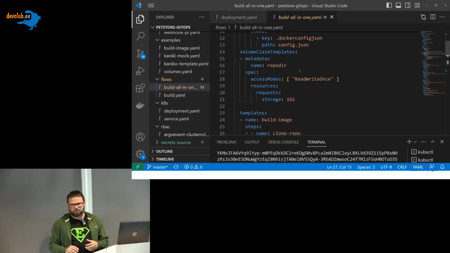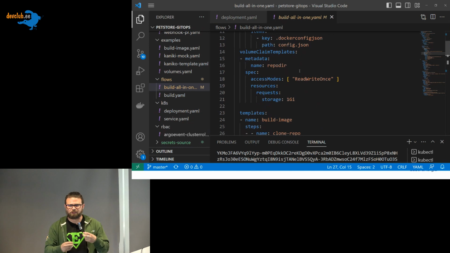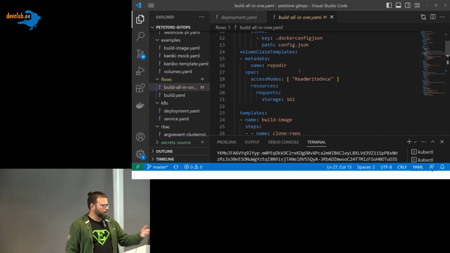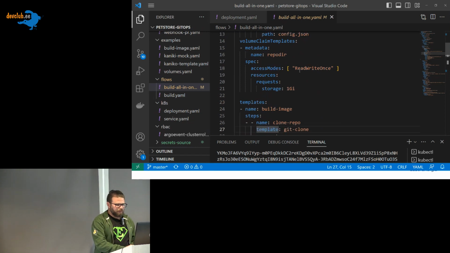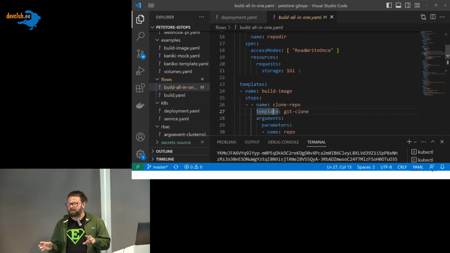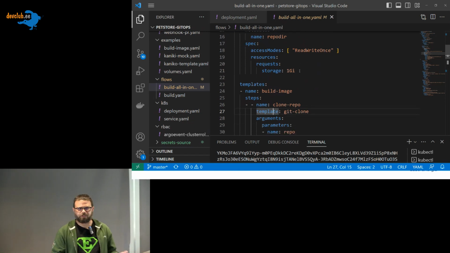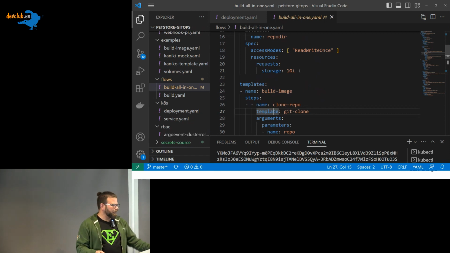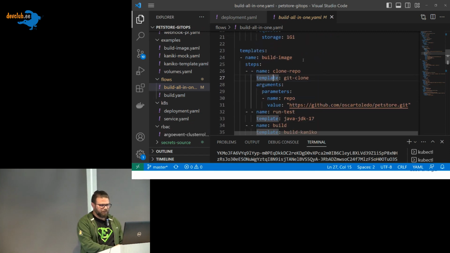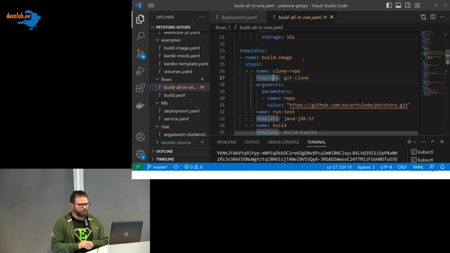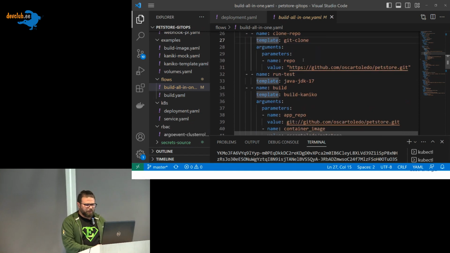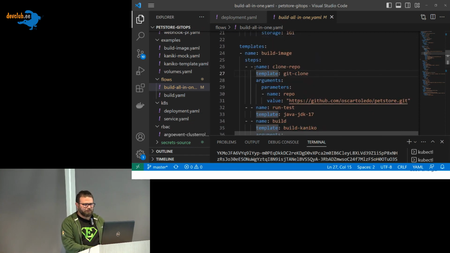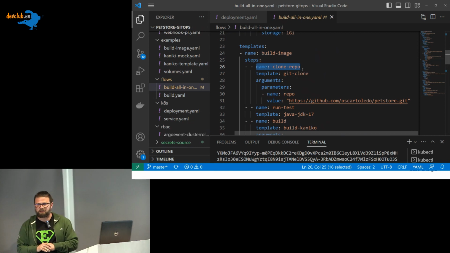Then I want to create a volume as well, to store files, and this is why I'm using volume claim templates. I want to create a volume and name it repo dir, as a reference. This is where I will store my project, the Git repository. And then we have this template, which is actually where the actions are. In the simple way, we have one step per action that we want to execute in our pipelines.